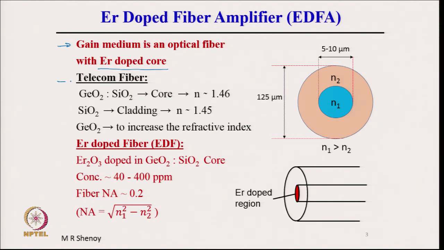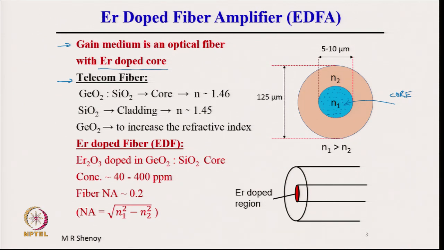Normally in telecom fibers, so erbium doped core means, again we have shown here the cross section, where this is the core, and this core is doped with erbium. I am just showing the core as dots here, but they are actually not visible, just to schematically illustrate that the core is doped with the erbium ions.